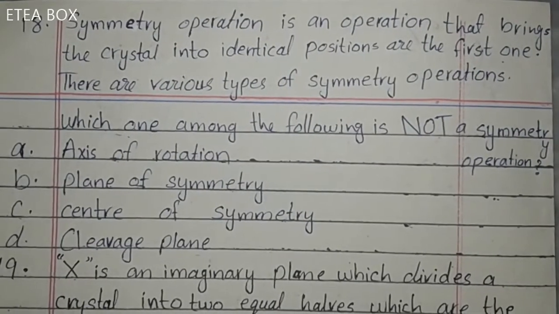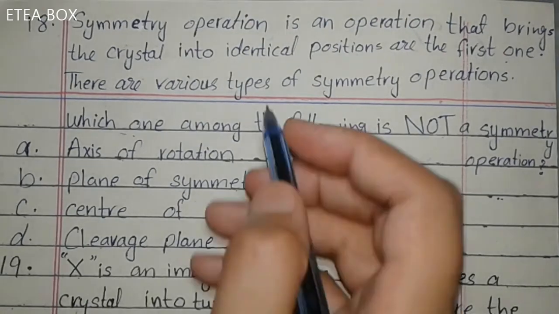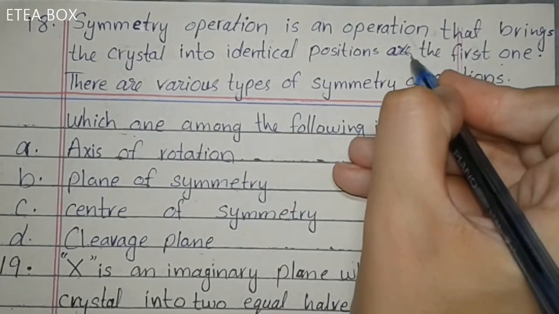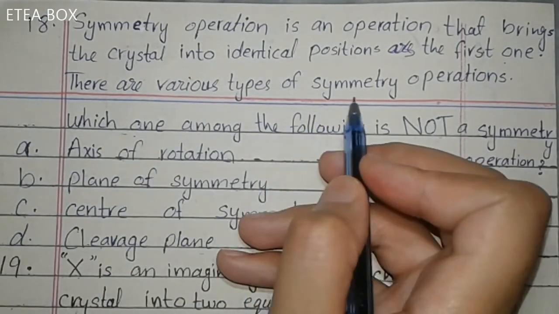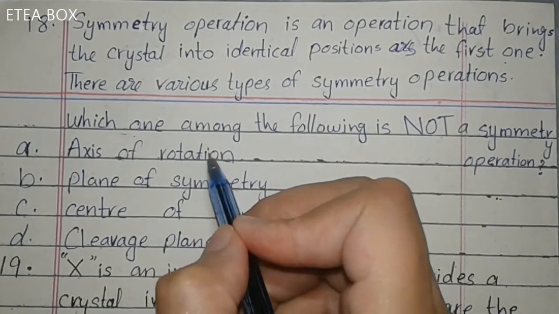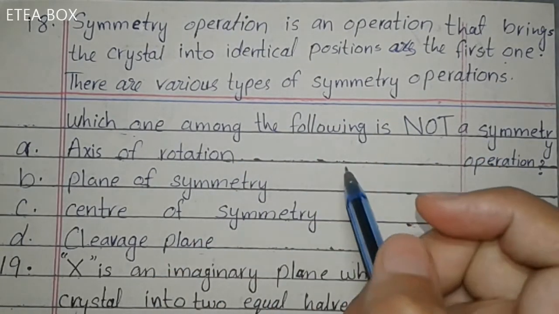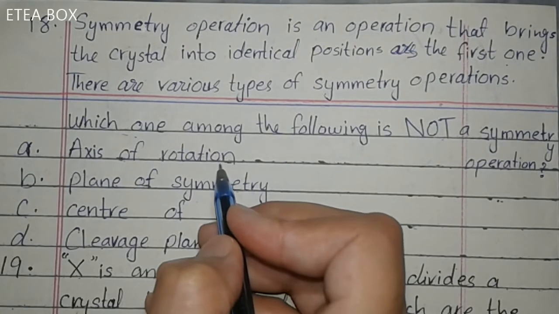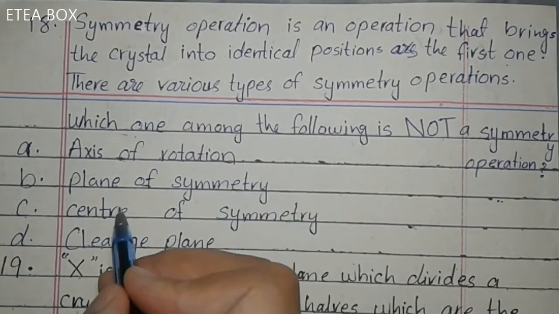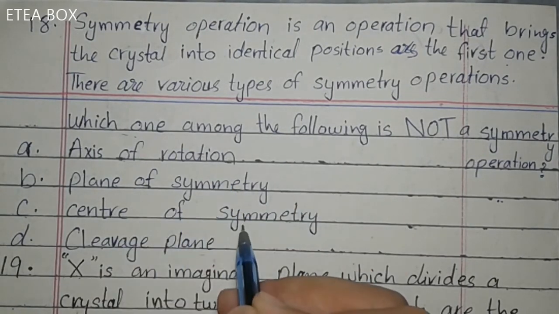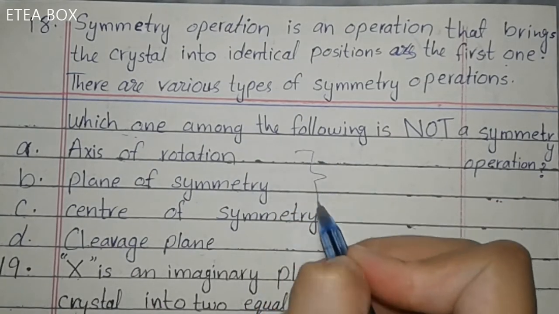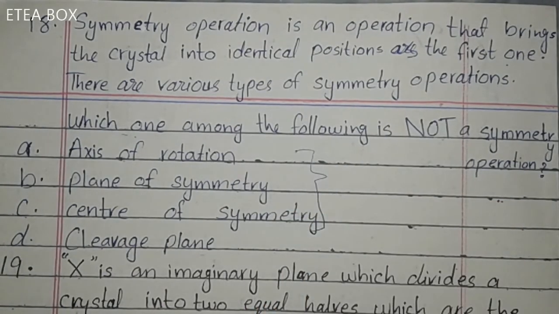Symmetry operation is an operation that brings the crystal into an identical position as the first one. There are various types of symmetry operations. Which one among the following is not a symmetry operation? Look here, axis of rotation, it is a symmetry operation. Plane of symmetry and center of symmetry, these 3 are used for finding the symmetry in a crystal.